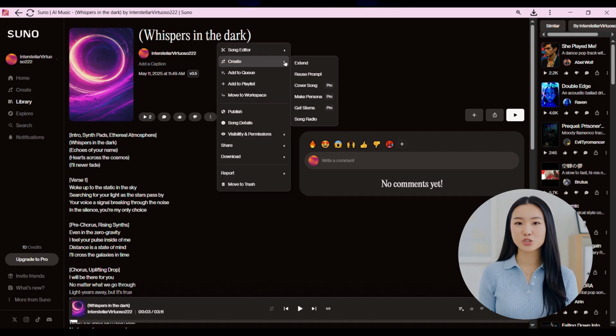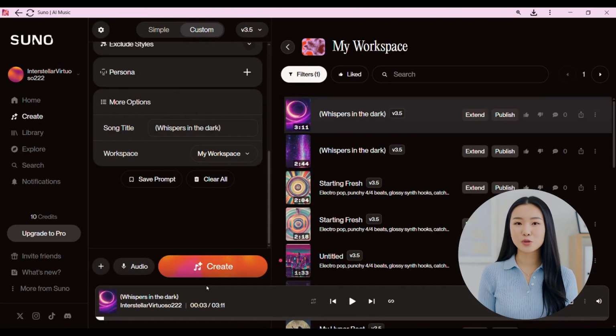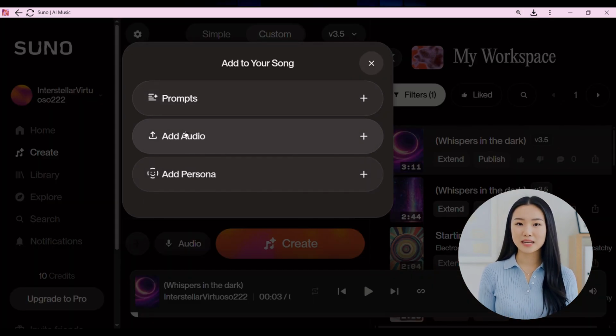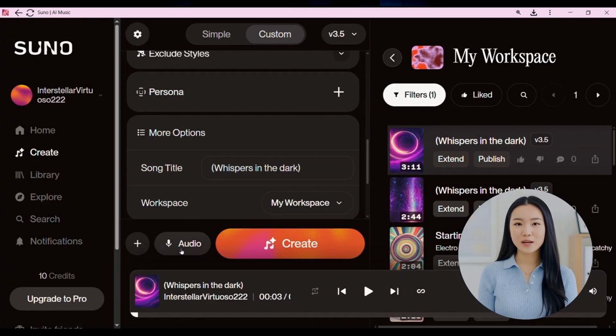The Get Stems feature lets you extract vocals for an acapella or remove them for a karaoke version. If you have a good singing voice, you can use the instrumental and record your own performance. You can save your favorite sound settings as a persona, give it a name, upload an image, and set it as public or private. Lastly, SUNO supports audio-based generation, allowing you to upload or record a melody for the AI to build a full track around it, perfect for starting from your own musical idea.